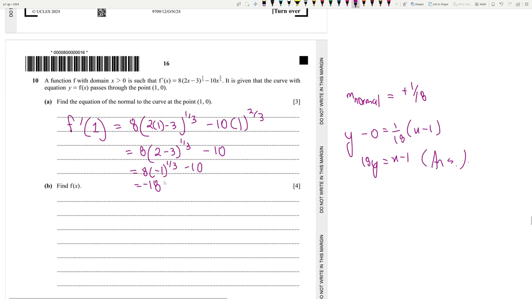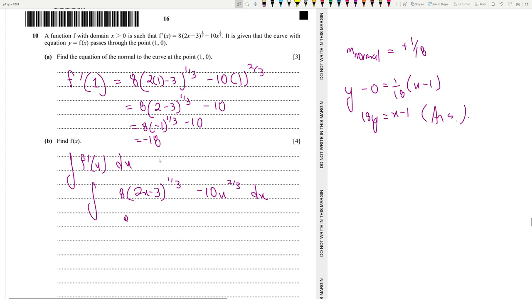Okay, so find f(x). We need to integrate f prime x to find out f(x). So the integration of 8 times (2x minus 3) to the power 1 by 3 minus 10x to the power 2 by 3 dx. It's going to be 8 times (2x minus 3) to the power 1 by 3 plus 1, that's 4 by 3, and below we have 2 into 4 by 3. And here it's minus 10x to the power 2 by 3 plus 1 is 5 by 3, divided by 5 by 3, plus c. So this is basically f(x).